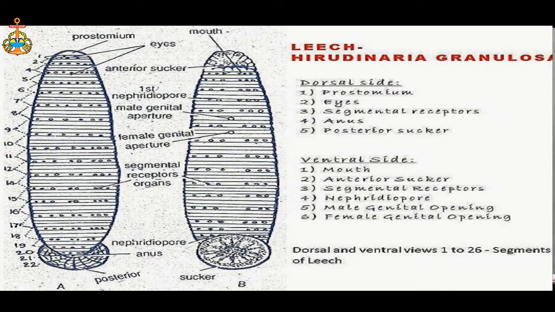The annular receptors are located in each annulus, and the segmental receptors are located on the first annulus of each segment. The annular receptor is present near the annulus. It helps to observe and understand the environmental factors, and it can also be used for locomotion.